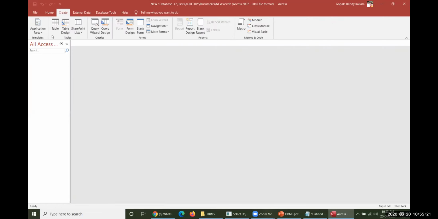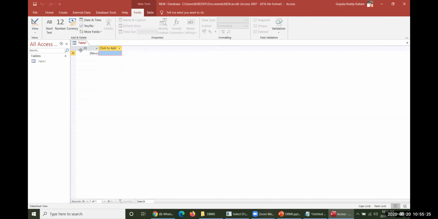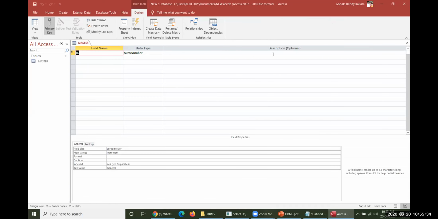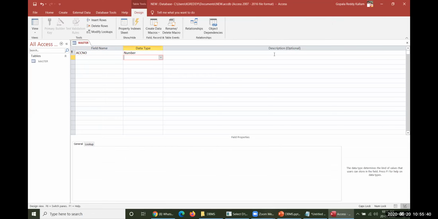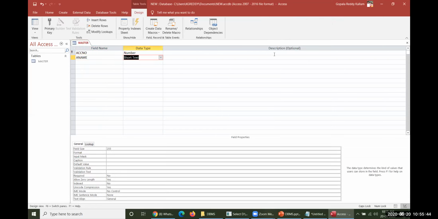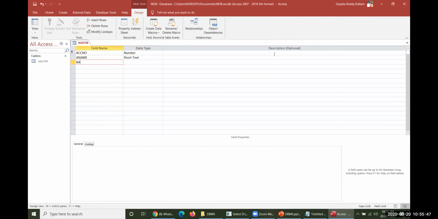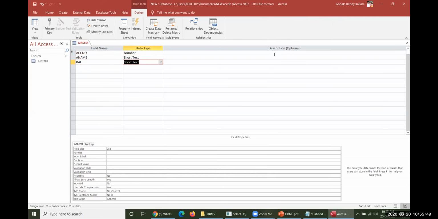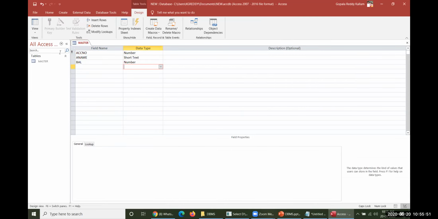Create a table in design view. This is the master table. So ID, account number, a number; account holder name, a short text; and balance, a number. Let me save this one for a while.